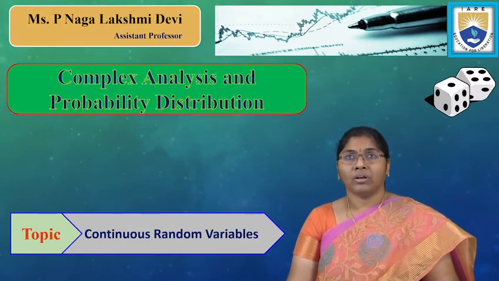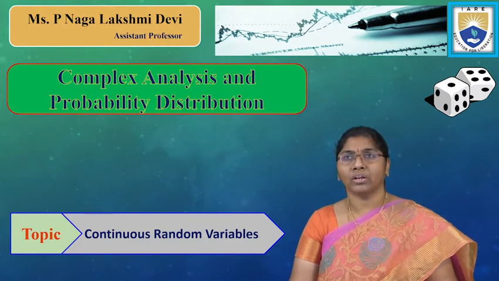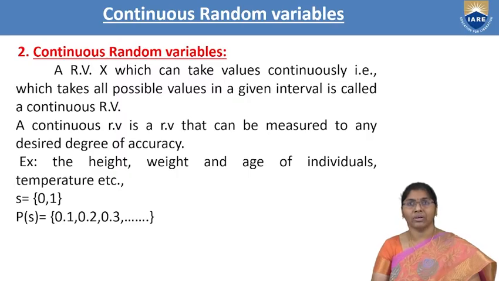Now today's topic is continuous random variable. A random variable X which can take values continuously, that is, which takes all possible values in a given interval, is called a continuous random variable. A continuous random variable is a random variable that can be measured to any desired degree of accuracy.